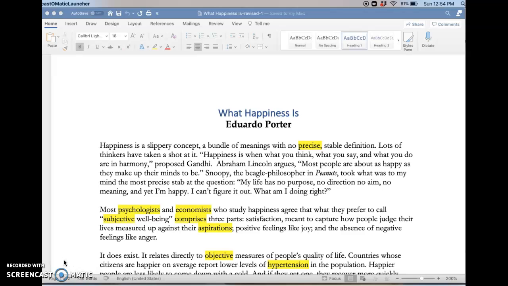I do want to start by saying that I really prefer to annotate on the text itself. I like the feeling of my pen or my pencil sort of scratching along the page. I like the way it looks when I've written all over it because I feel like I've really taken control over the text and really engaged with it completely once I've annotated it. I also like discovering something that I annotated many years ago and comparing my thoughts about it at that time to how maybe I think about it now.